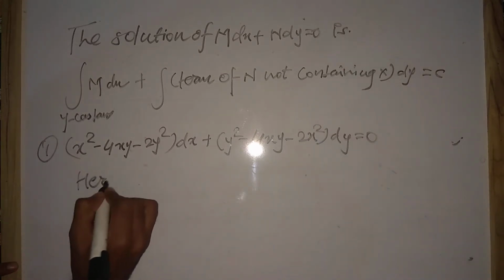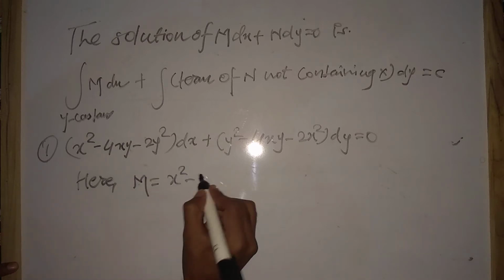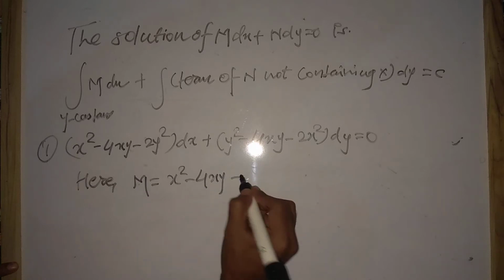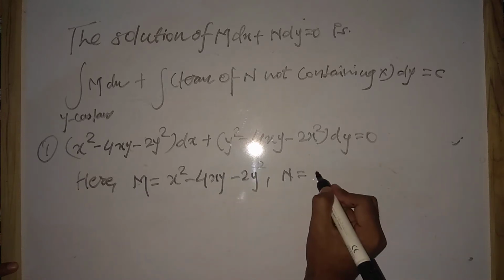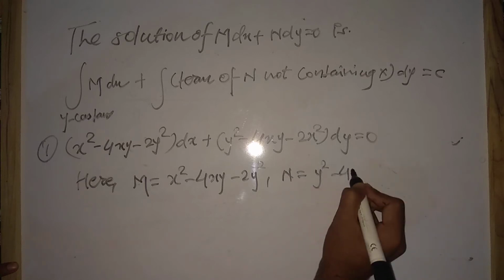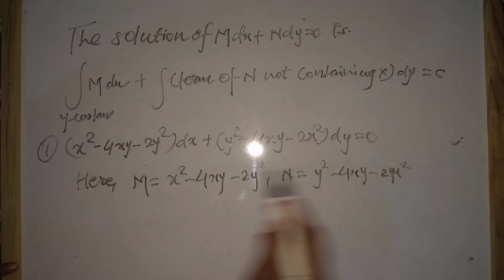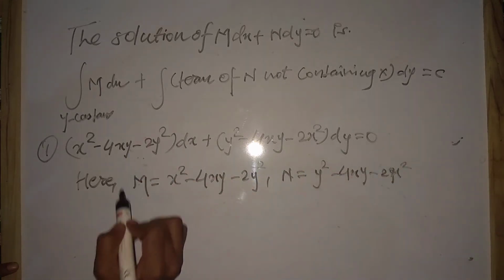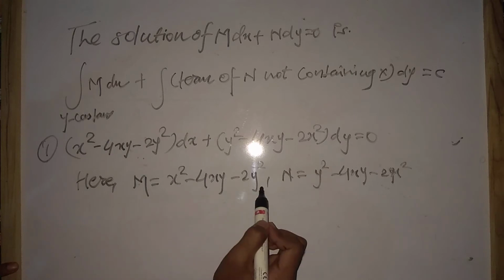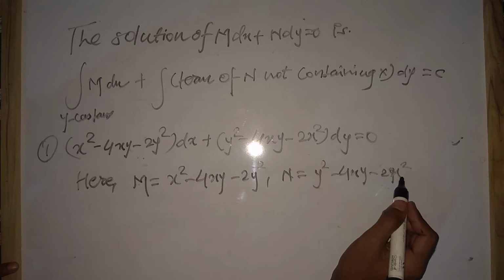So here we have M equals x square minus 4xy minus 2y square, and N equals y square minus 4xy minus 2x square. Since the equation is of the form M dx plus N dy equals 0, in place of M and N we have these expressions.